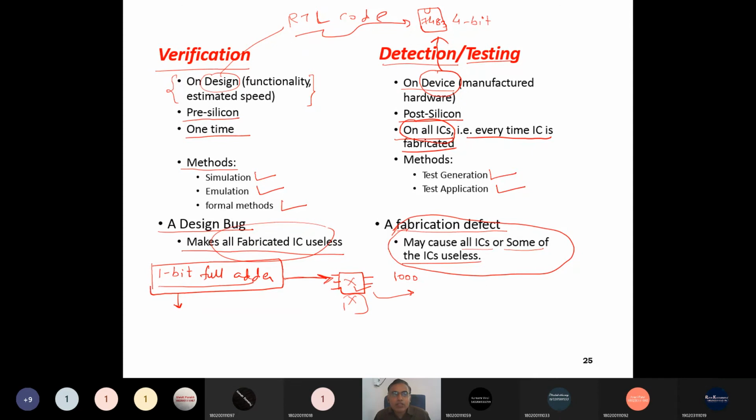That fault is due to that fabrication error, right. So in that time duration, the faulty chips were generated. So the fabrication defect may cause all the ICs or some of the ICs to be useless, right. Not always are all ICs useless, right.